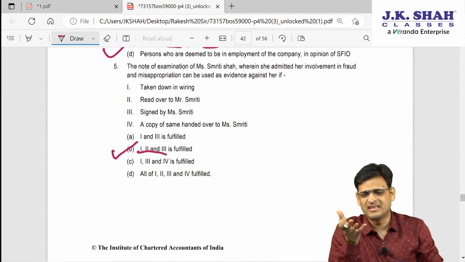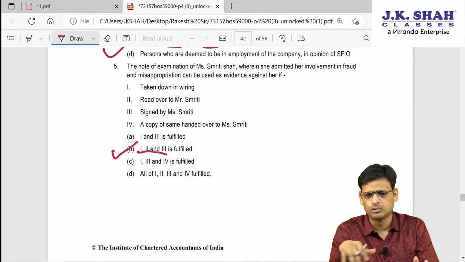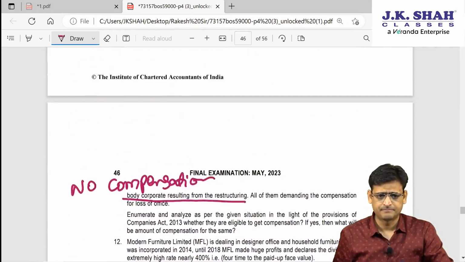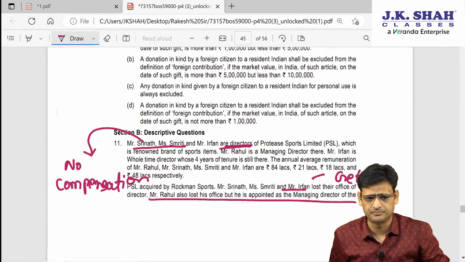Now, these are very straight MCQs. So you can just go through the remaining MCQs. I will straight away discuss the question answers. Come to question answer now.